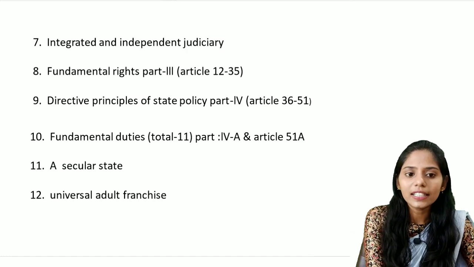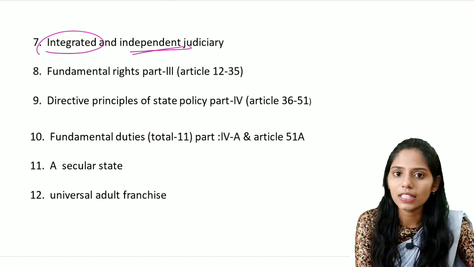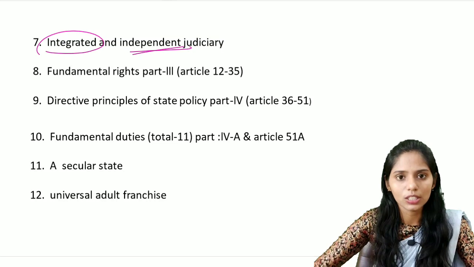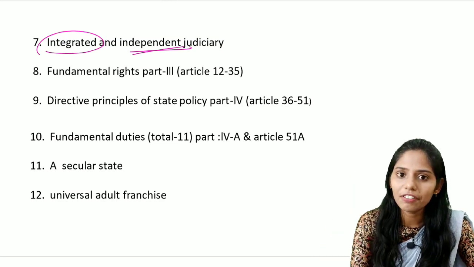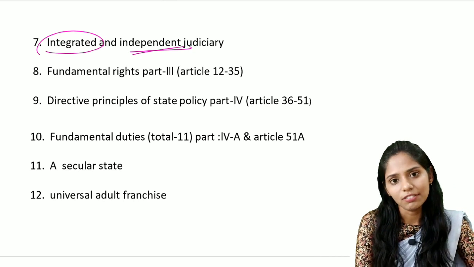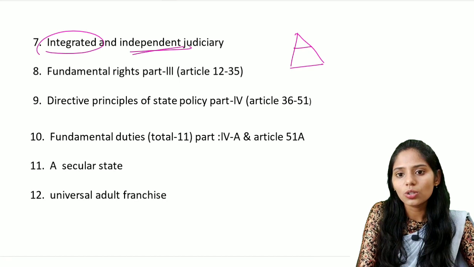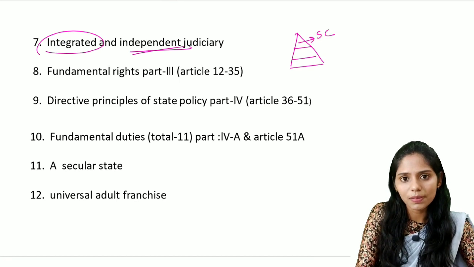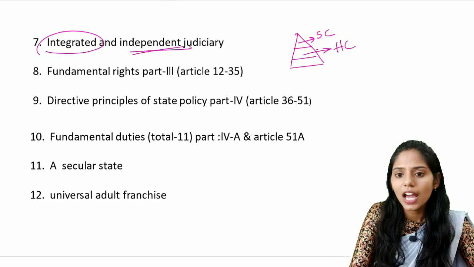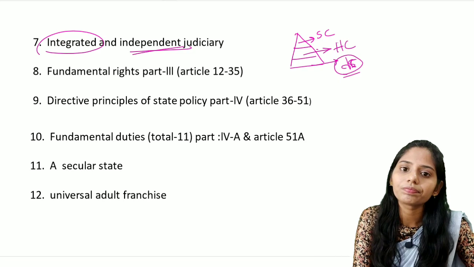So what are the integrated features and what are the independent features of the judiciary in India? If you look at the levels of the judiciary, the apex court is the Supreme Court, in every state there is a High Court, and in every district there is a district court. If you draw the pyramid, it will be like that. At the apex is the Supreme Court, in the middle at the state level is the High Court, and at the lower level, the district courts are present at the district level.